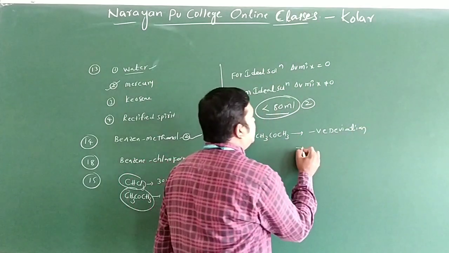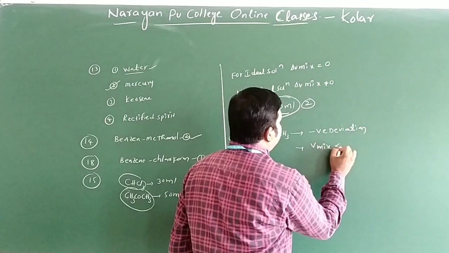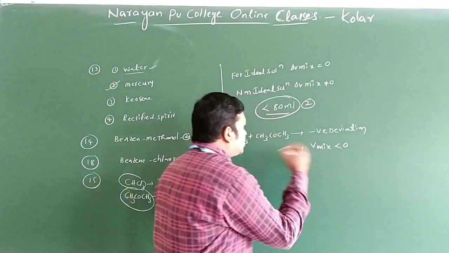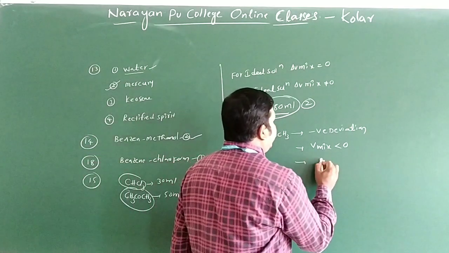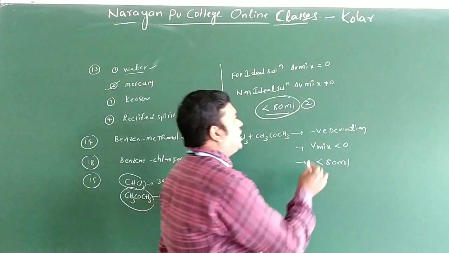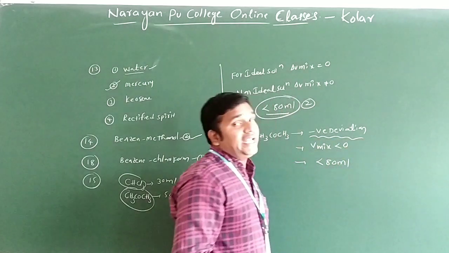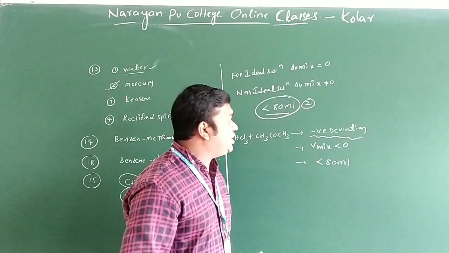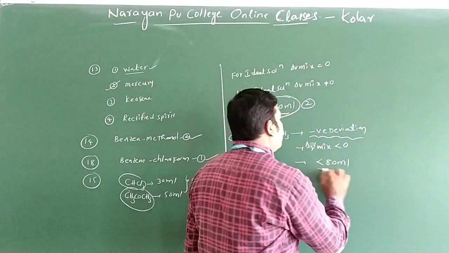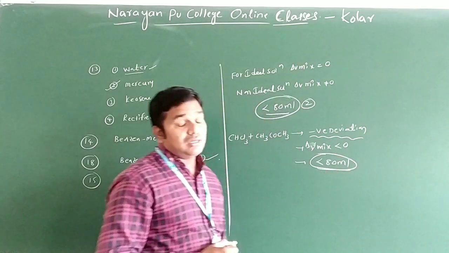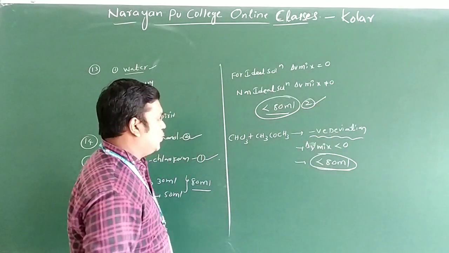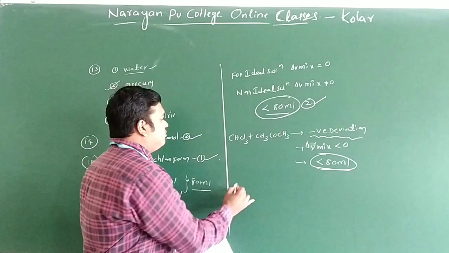If it is a negative deviation, what can you say? Delta V mixing is less than 0. If delta V mixing is less than 0, what is the total volume? It is less than 80 ml. Why? Because it shows a negative deviation from the Raoult's law, so delta V mixing is less than 0. That's the reason. The answer is less than 80 ml, option 2.